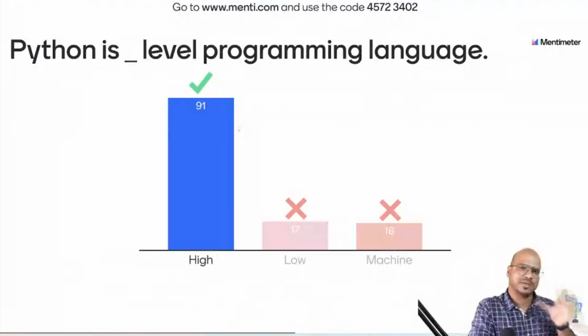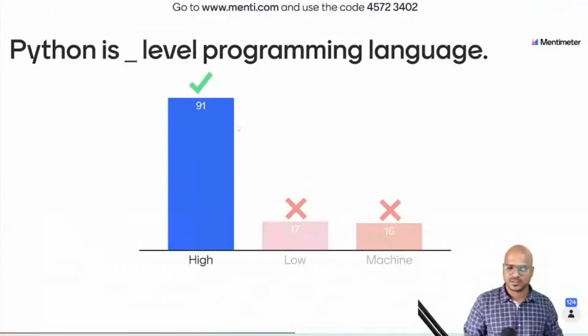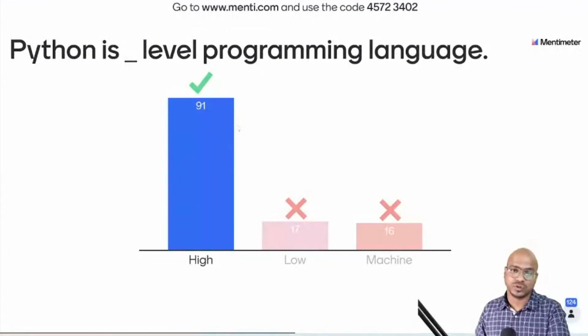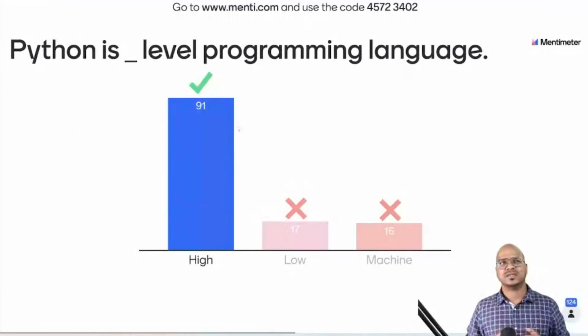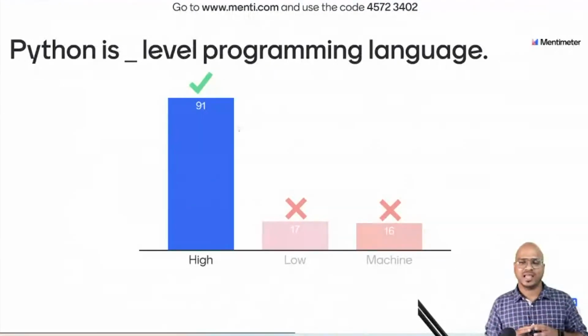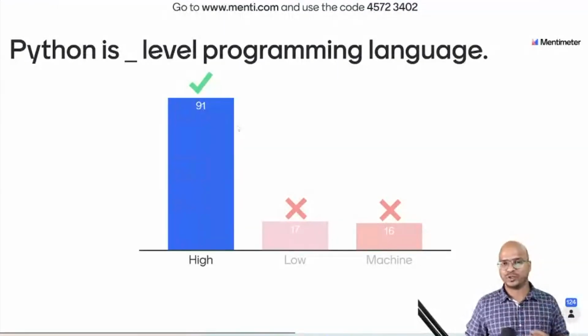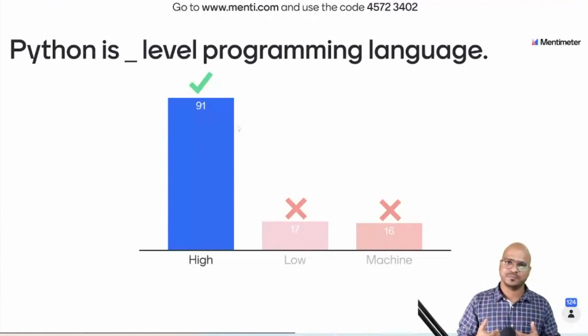Yeah, that is only applicable for silicon chips. Once you have quantum computers, it will be a different story. But as of now, if you want to talk to your computer, you have to use zeros and ones. Of course, nobody will enjoy that. And that's where we have to use a language which is somewhere between English and machine language. And that's where we have languages like assembly, right, which are low-level languages, where you have to actually instruct everything. Even if you want to add two numbers, you have to say add A, B.